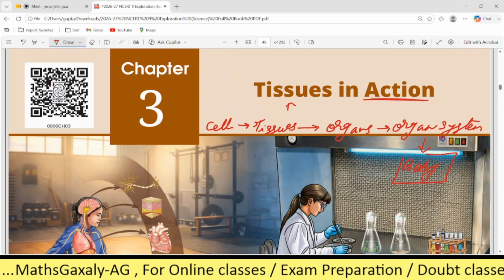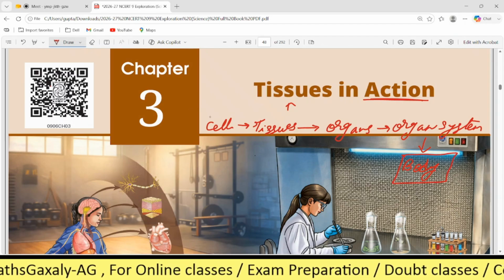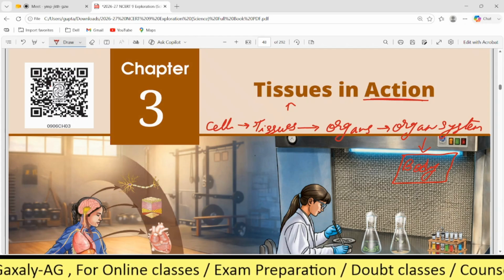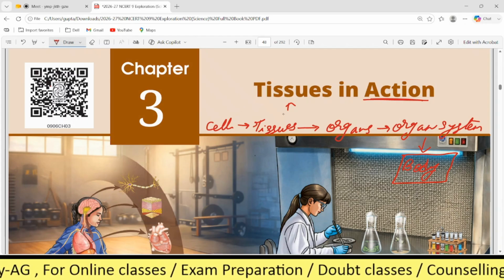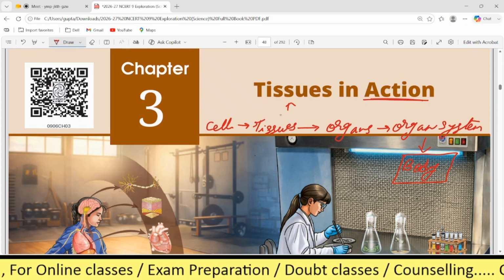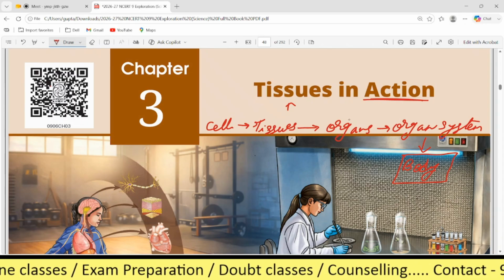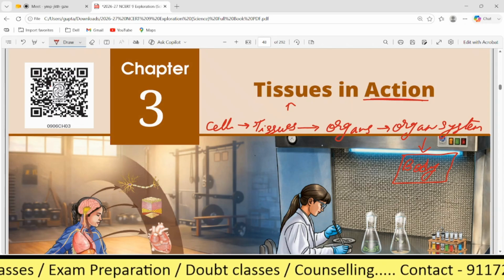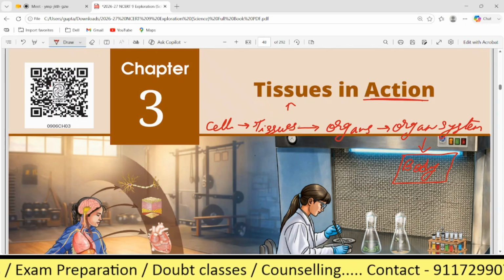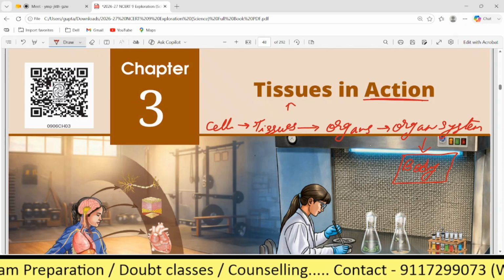Is it clear? So first a cell came, then two cells, three cells, four cells, and after that they become tissues together. These tissues together form organs; as examples, we learn liver, kidney, brain, lungs.